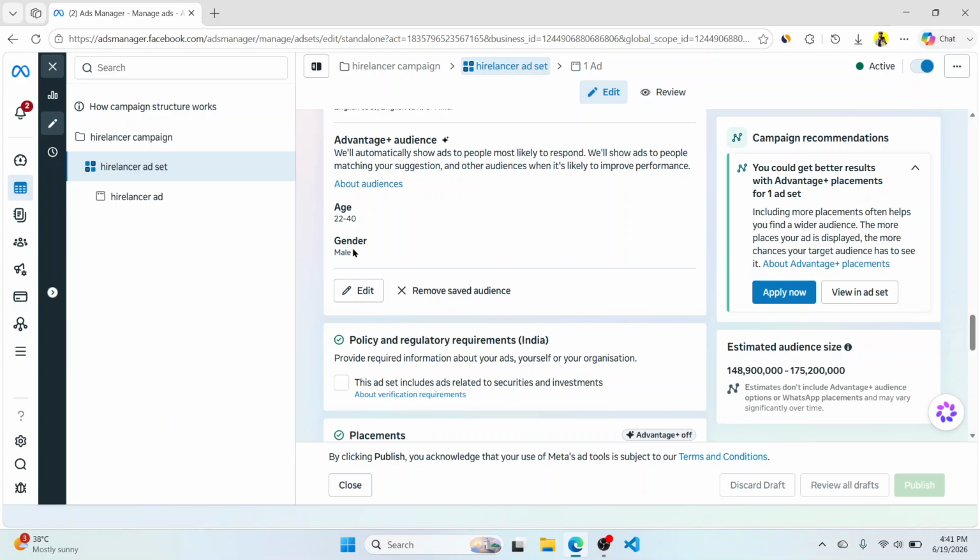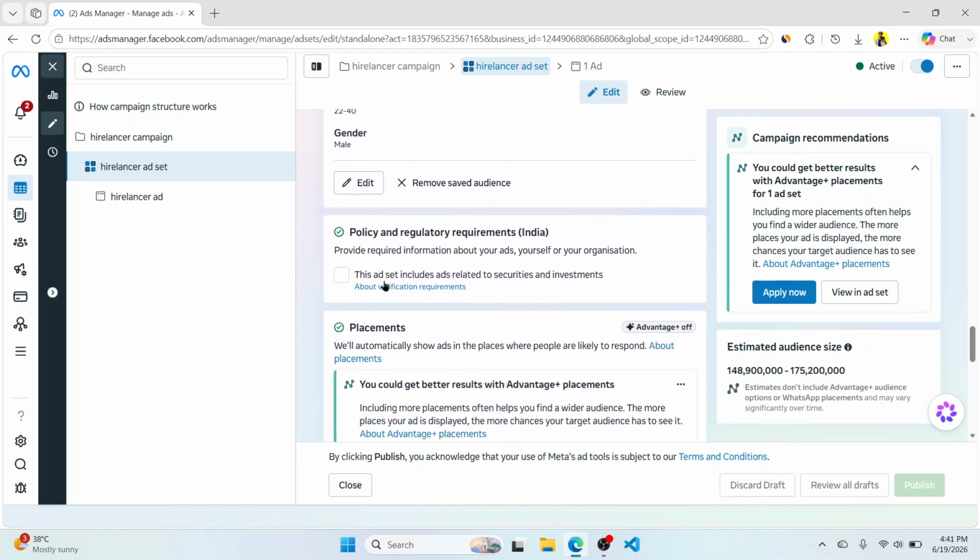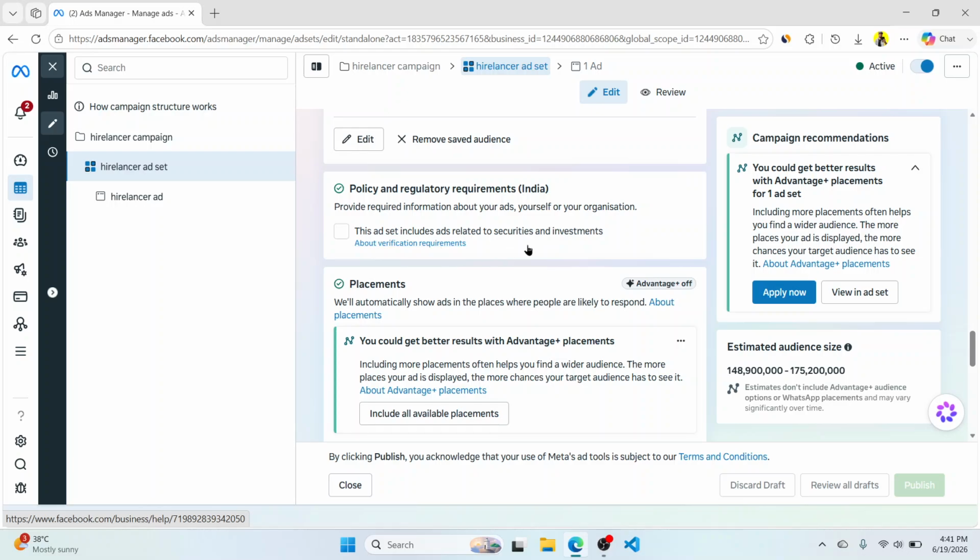If you target heavily and you understand what you're doing, Meta will soon start finding your audience. That's why I only selected male. I don't think women are interested in all of this. Policy and regulatory requirement in India.